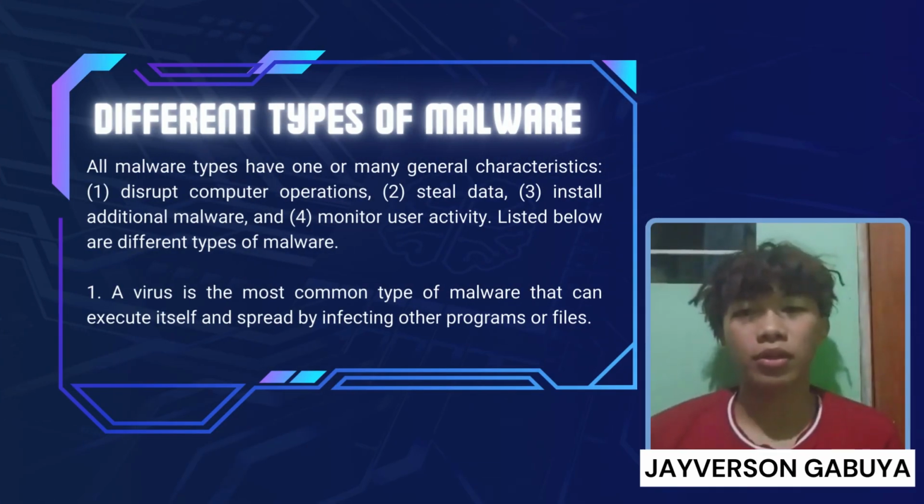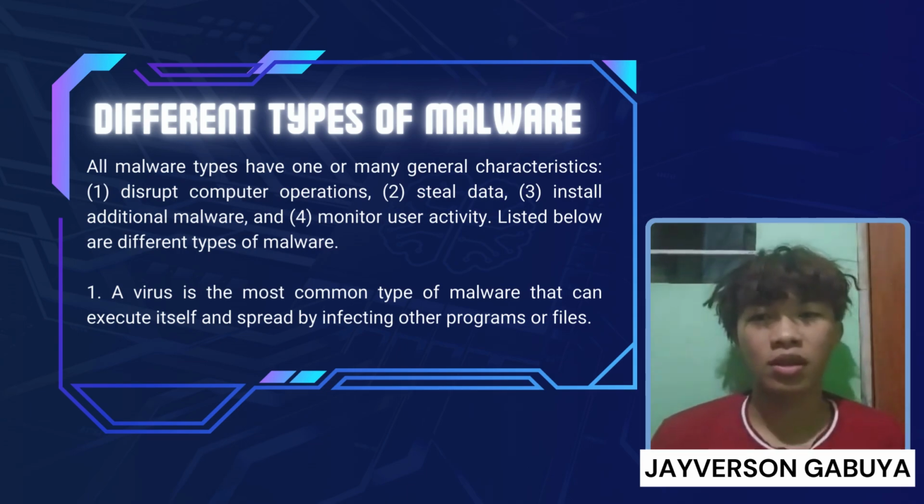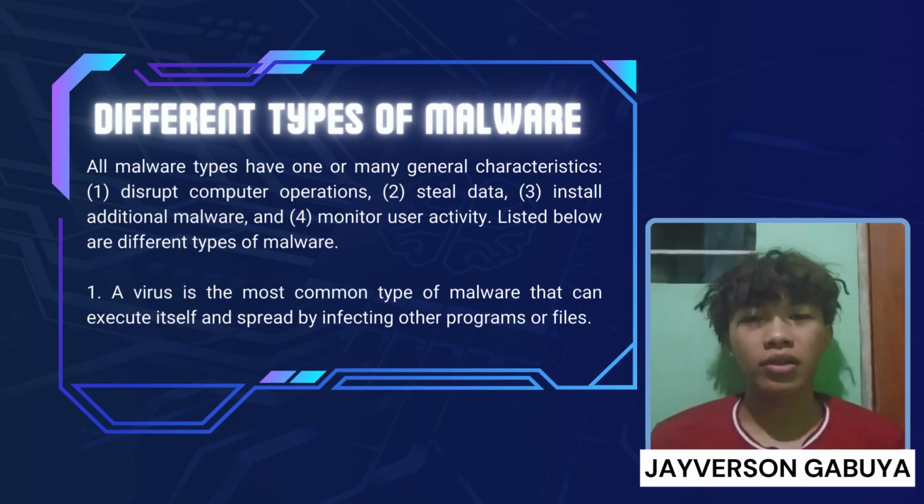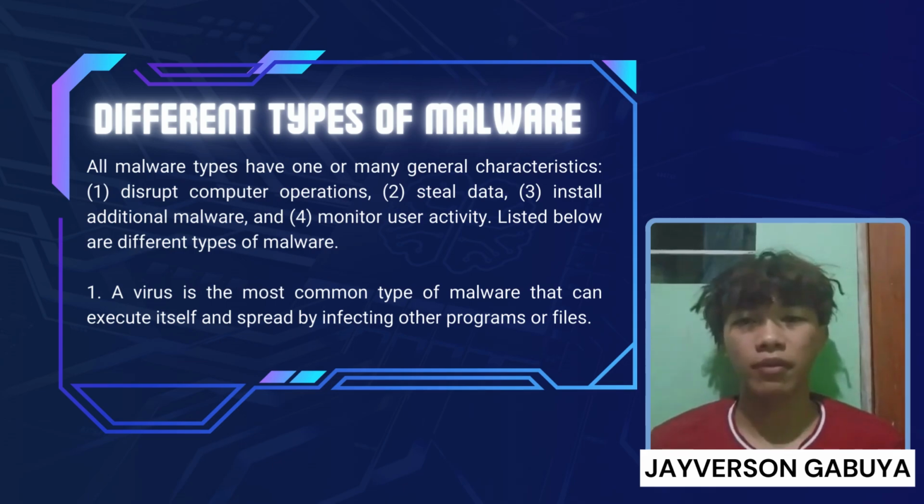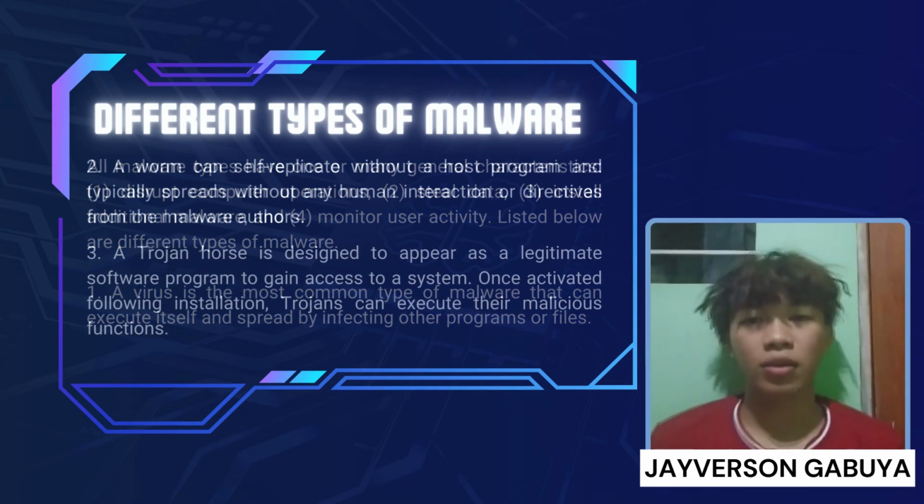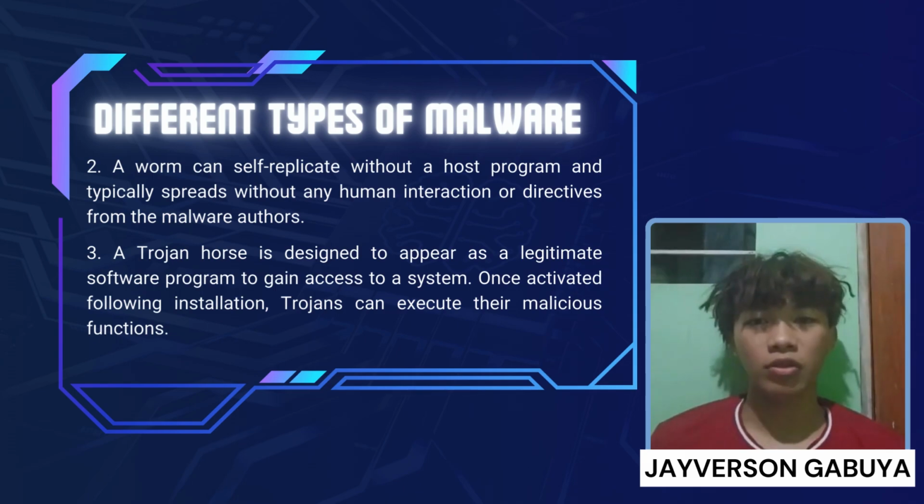Different types of malware. All malware types have one or many general characteristics, and here they are: disrupt computer's operations, steal data, install additional malware, and monitor user activity. And here are different types of malware. A virus is the most common type of malware that can execute itself and spread by infecting other programs or files. Worm. A worm can self-replicate without a host program and typically spreads without any human interaction or directives from the malware authors.